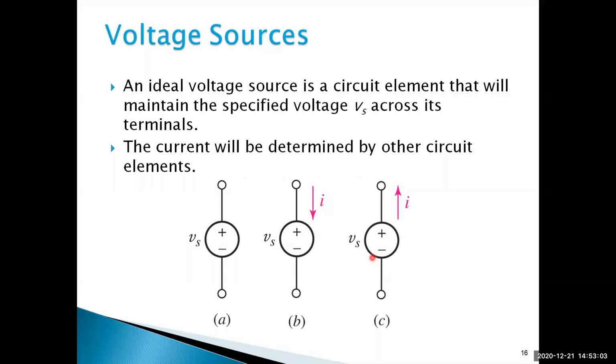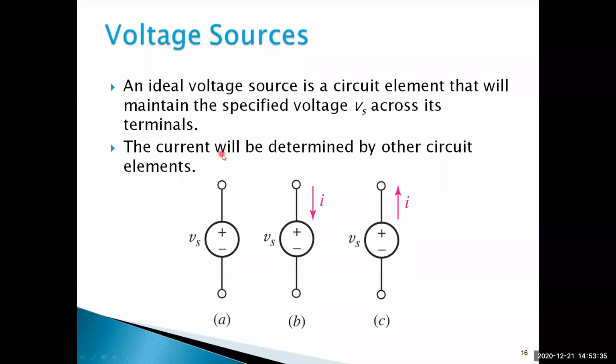Am I right or not? If you turn on more loads, it draws a very high current from the source. So you are observing that in your home appliances, the supply voltage is 230 volts only, single phase 230 volts. For a single phase system, 230 volts. For a 3-phase system, 440 volts. That is constant. That is fixed. The voltage is constant, but current is changing according to the load. If you are connecting more number of loads, it means the current drawn from the supply is increasing, but supply voltage is the same.